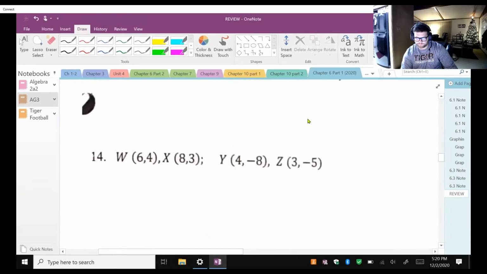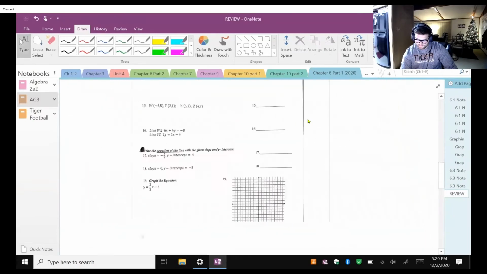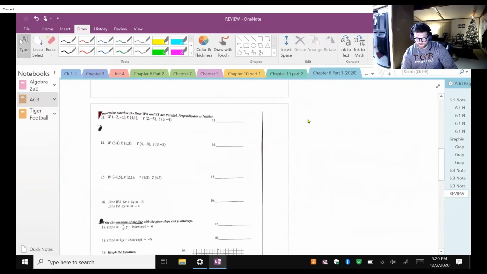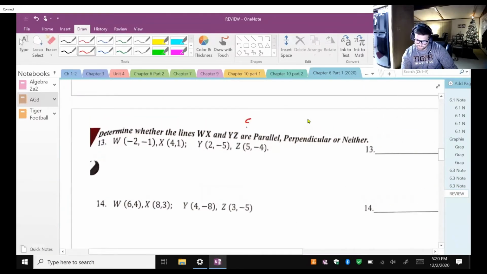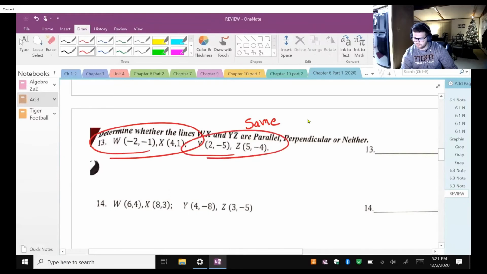Okay, let's keep going. Let's see. How many we got to do here? Let's just do one of these. You guys know this. I'm not going to do it. Okay. Remember, parallel, same slope. Here's a slope between 2 points, and here's a slope between 2 points. You find both of those slopes. Then you're going to need to tell me if they're parallel, perpendicular, or neither. Okay. Negative reciprocal.